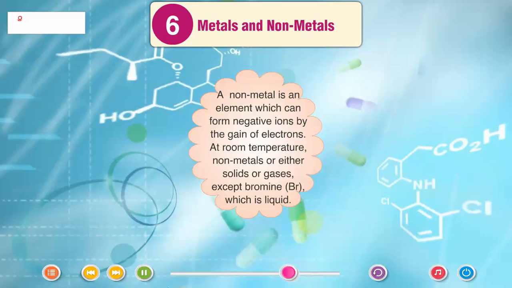A non-metal is an element which can form negative ions by the gain of electrons. At room temperature, non-metals are either solids or gases except bromine, Br, which is liquid.